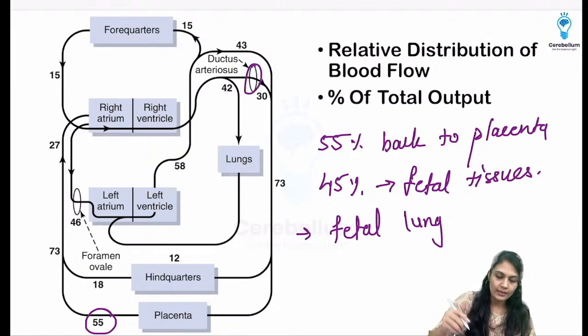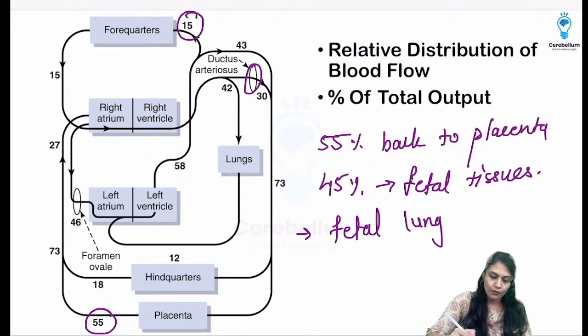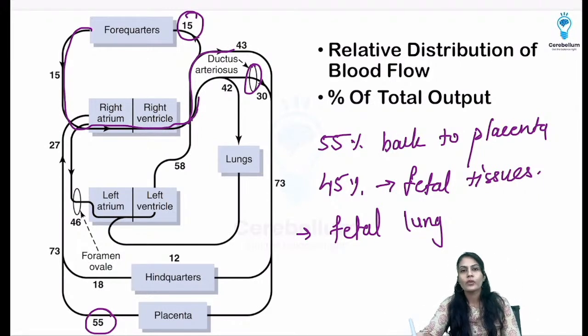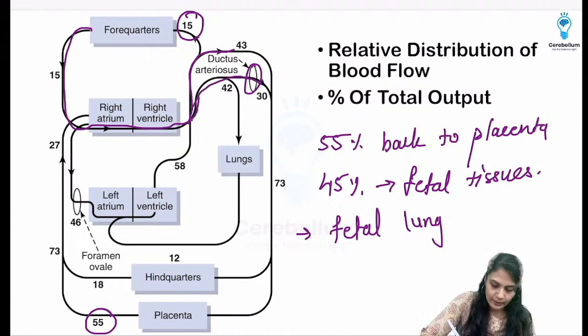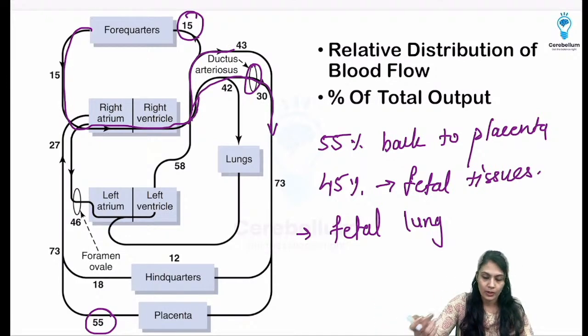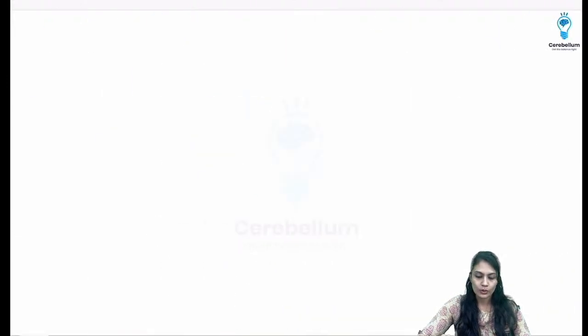So this is the ductus arteriosus and the forequarter, that is the head region. From here also the blood is going to come from the right atrium to the right ventricle, and from there some of it will go towards the ductus arteriosus, and some of it will try to go towards the lung, but there is again a very, very high resistance. So what is going to happen? It is going towards the hindquarters, that is through the aorta. So maximum blood is going to go through the aorta.